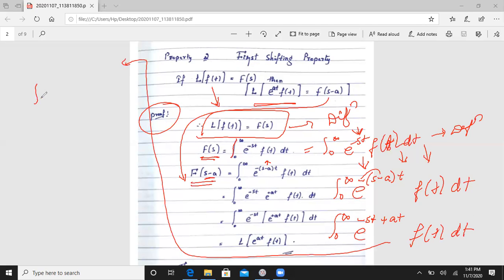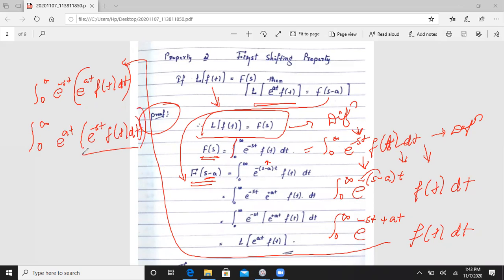Integration over 0 to infinity, e to the power minus st is the first function and e to the power at is the second function, f of t dt. I will write this function separately: integration of e to the power at into e to the power minus st f of t into dt.